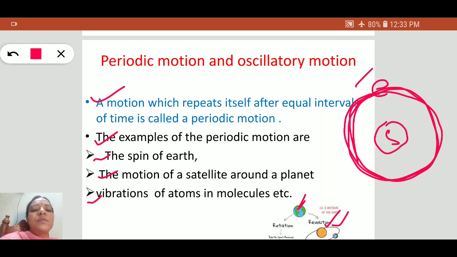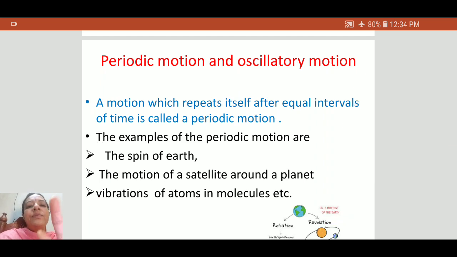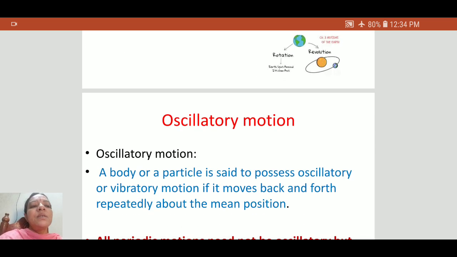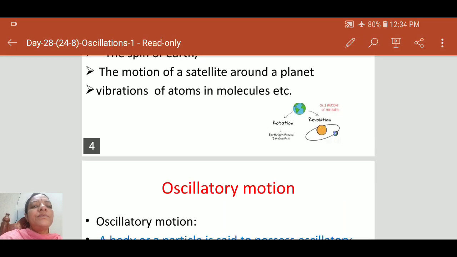There are so many examples of periodic motion. Totally, the definition of periodic motion is a motion which repeats itself after equal intervals of time.